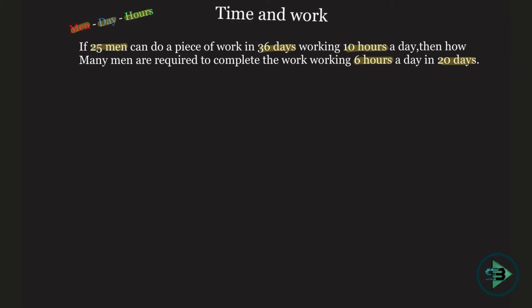So all that you have to do right now is write a formula. The easiest kind of problem that you can get in time and work is men days hours. And this is our favorite formula here. M1 D1 H1 upon W1 will be equal to M2 D2 H2 upon W2. Now you will wonder what that is.